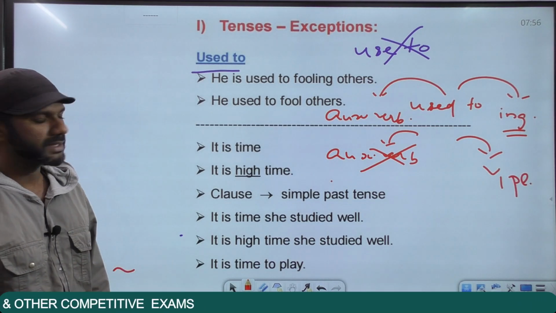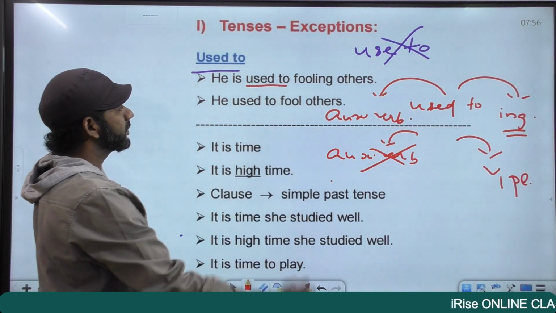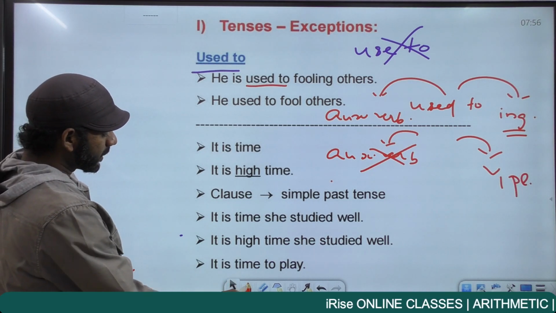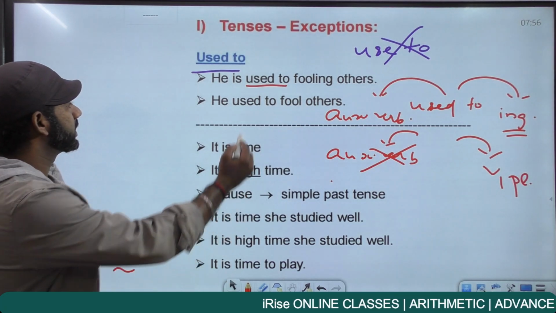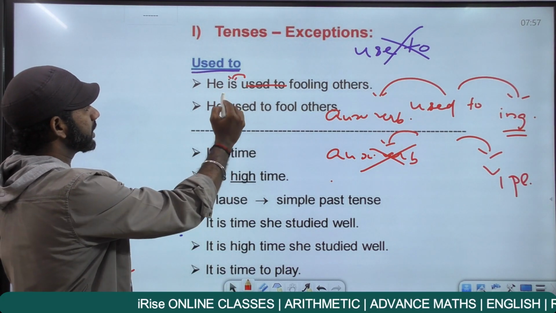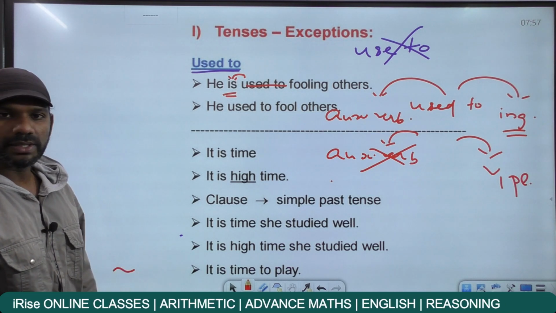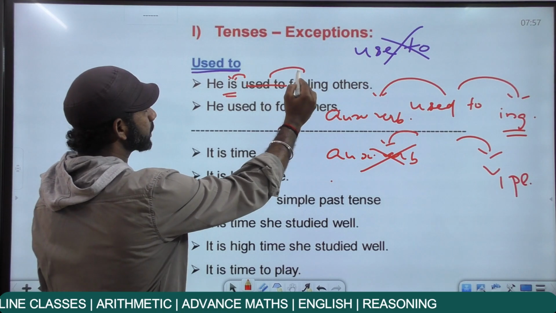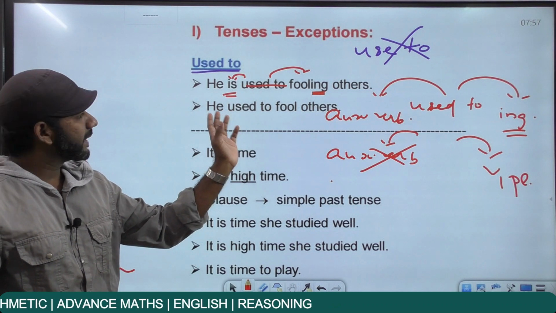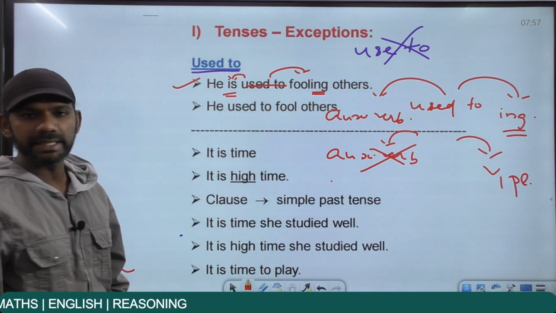Come to the first statement. He is used to fooling others. So in this statement, we have the usage "used to". Now in front of "used to" in this statement, we have an auxiliary verb. And as I said, when there is an auxiliary verb in front of "used to", it will be followed by ing. He is used to fooling others, and after "used to" in this statement we have an ing word. So there is an auxiliary verb in front of "used to", and after "used to" we have an ing word. So this statement is grammatically correct.